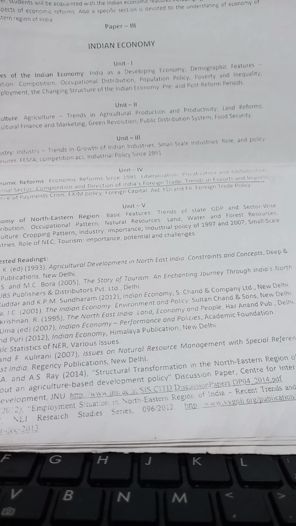Besides the non-institutional sources, we have the institutional sources. Under the institutional sources, the first one is the cooperative credit societies. What are these cooperative credit societies? They are formed by groups of individuals who pool their resources together.